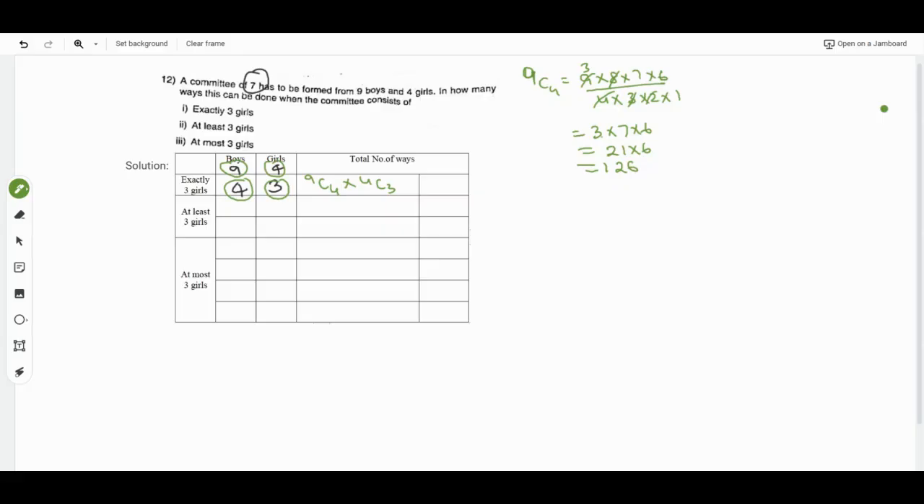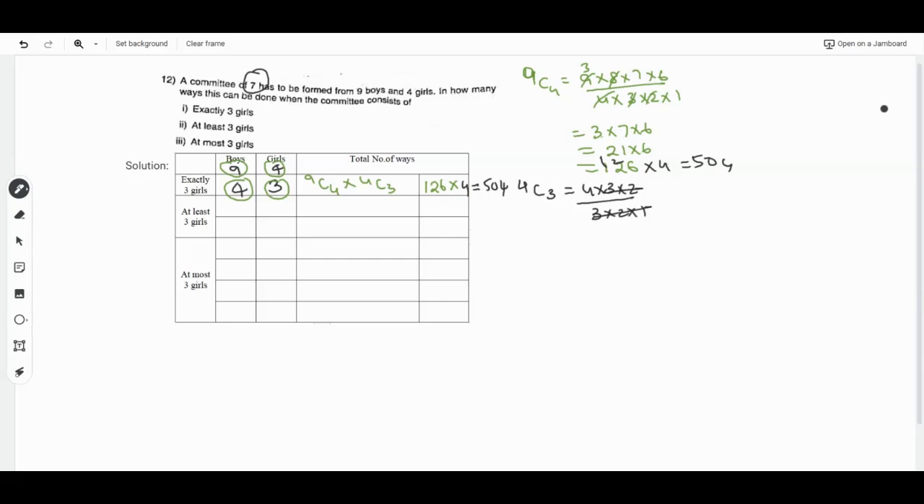So the first value we got is 126, into 4c3. 4c3 is 4 into 3 into 2 divided by 3 into 2 into 1, which means the answer will be 4. So it will be into 4. So 126 into 4: 4 sixes are 24, 4 twos are 8, 9, 10, 0, 1. 4 ones are 4 plus 1 is 5. So the answer here for the first one will be 504, not 4.